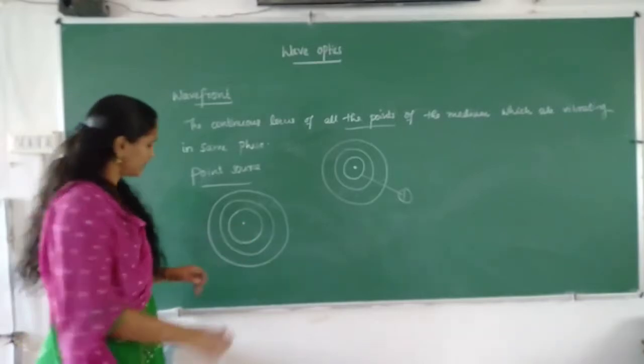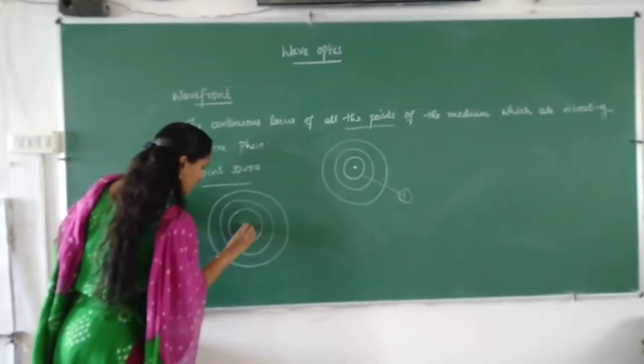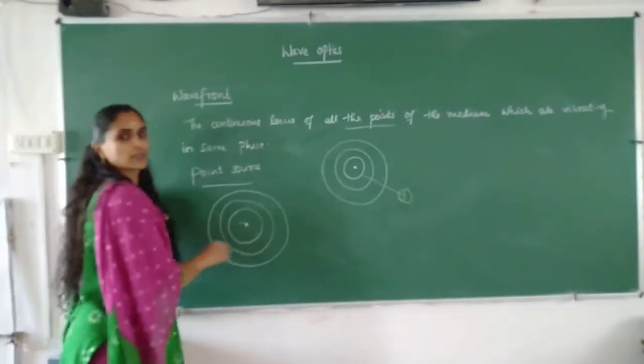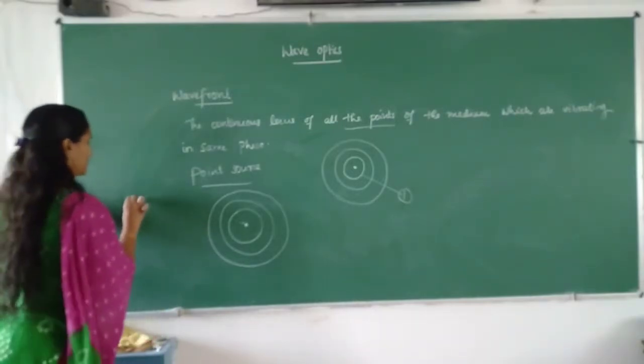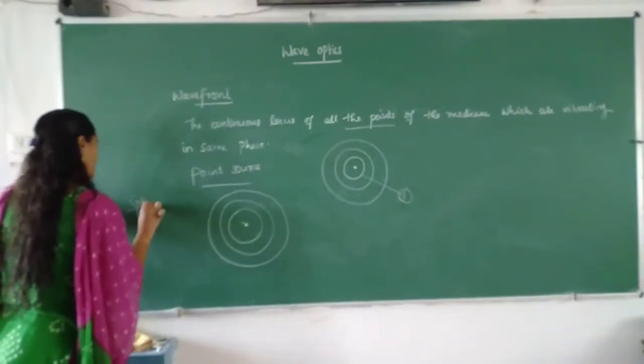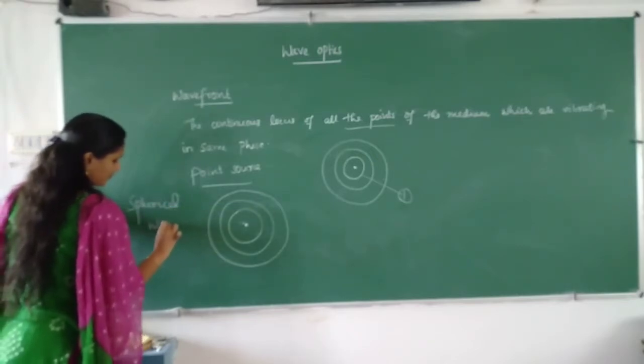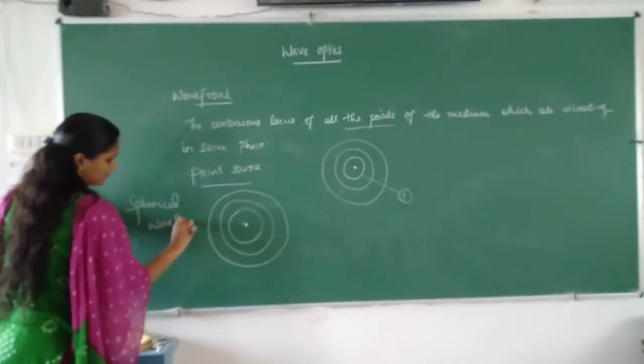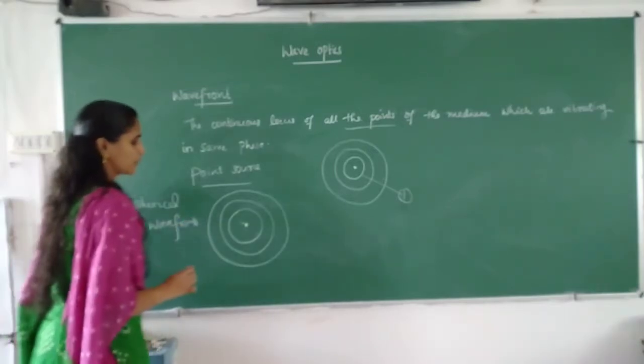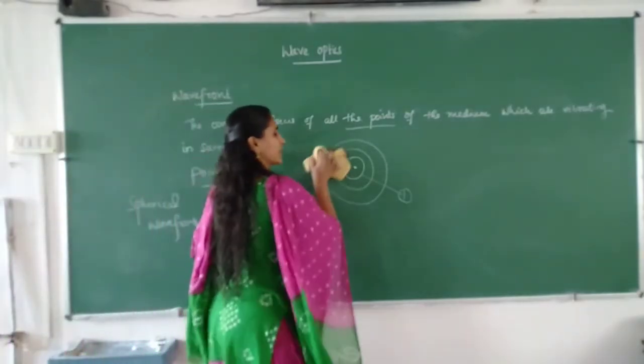So if it is a point source, the wavefronts will be spherical.